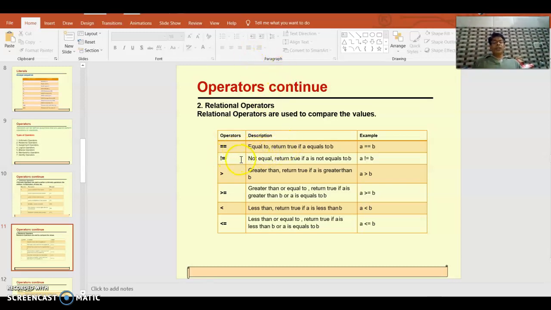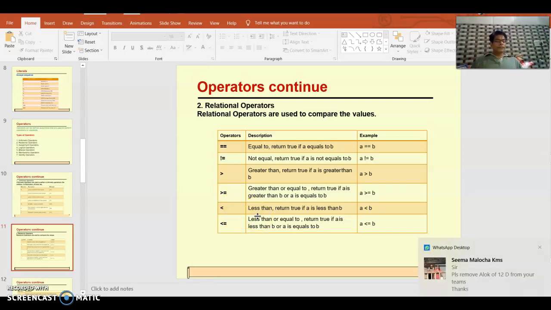Then not equal to. 5 not equal to 5? No, 5 is equal to 5, so it will be false. The not equal to operator, greater than or equal to, less than or equal to, all these are relational operators.